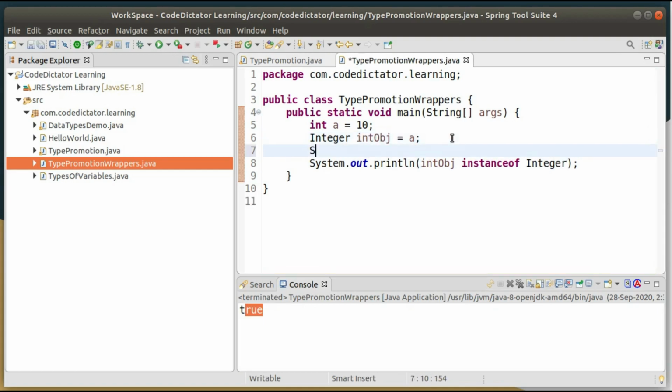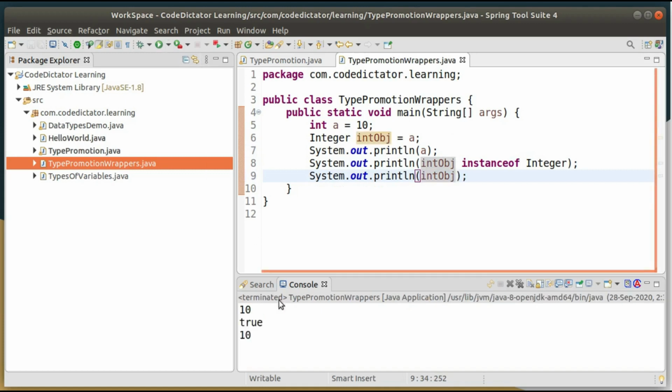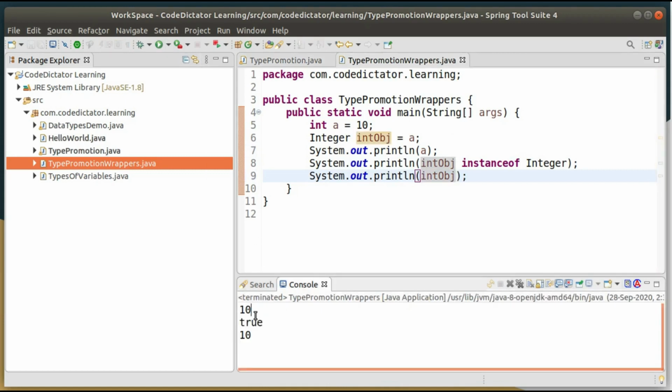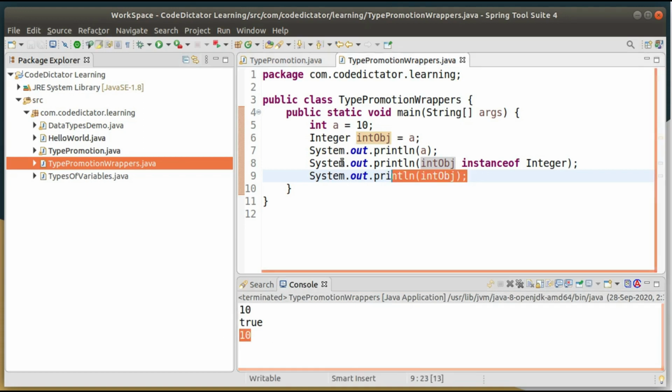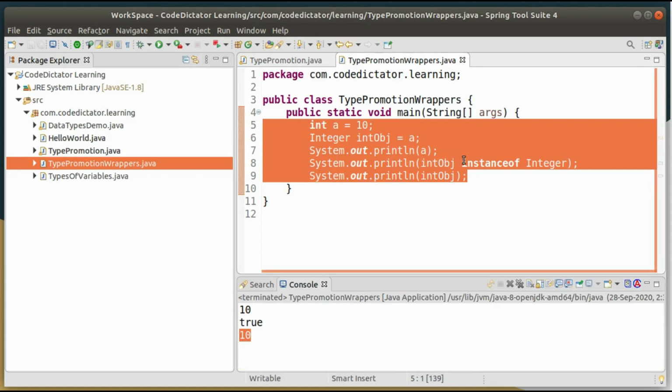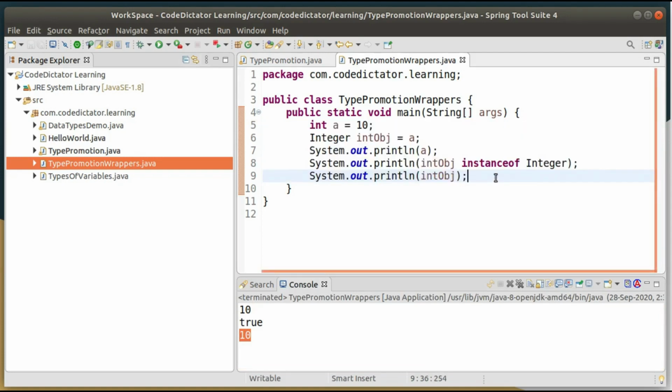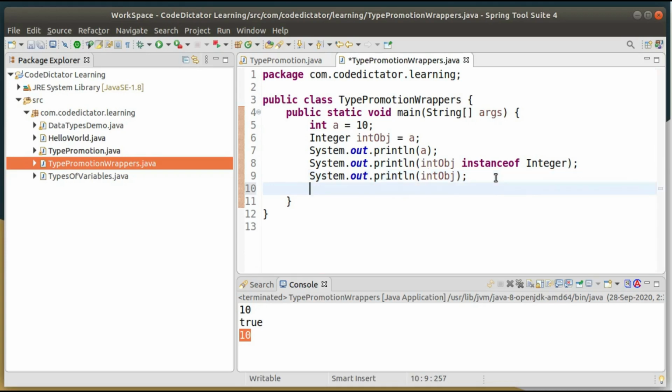So let's print the value, sysout, first of all a, and this is int object. So both are having the same value, but the first one is my primitive data type and the other one is my wrapper class. So this is called auto boxing. And if I want to perform auto unboxing, auto unboxing means simply convert your wrapper class into your primitive data type.